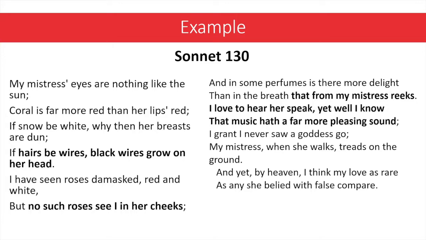We understand that Shakespeare had these obsessions with life and death. And then, if we look at the rhyming couplet right at the end of the poem, we have the change or turn. And yet, by heaven, I think my love as rare as any she belied with false compare. So in the end, he basically admits that even though she's aging, he still loves her. But by knowing the fact that Shakespeare was obsessed with life and death, we had an insight into this poem.